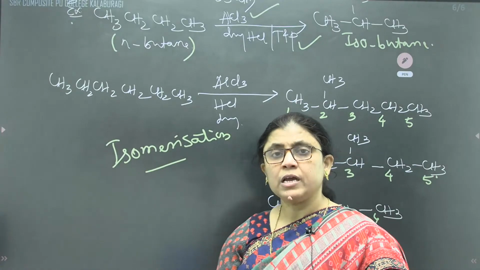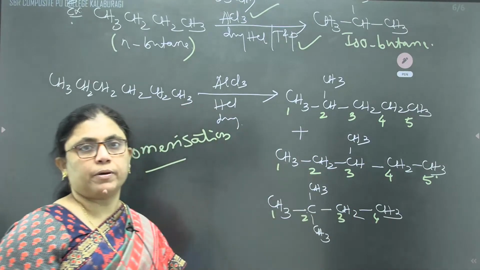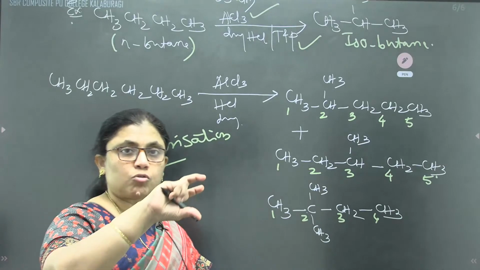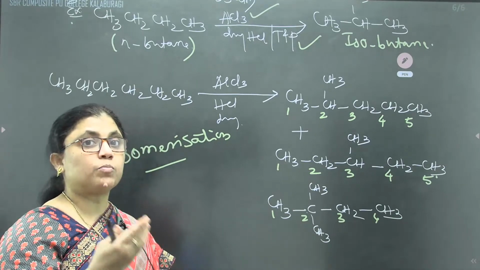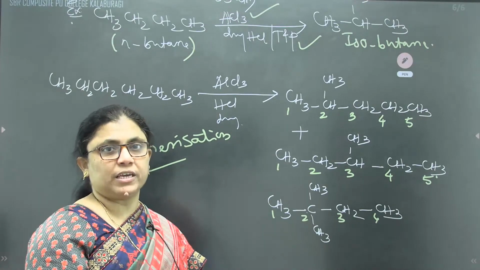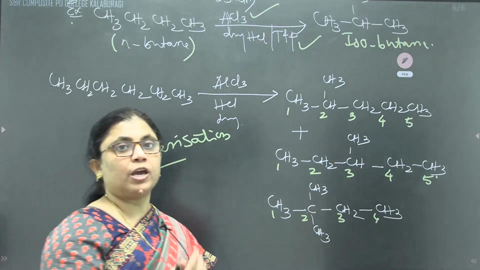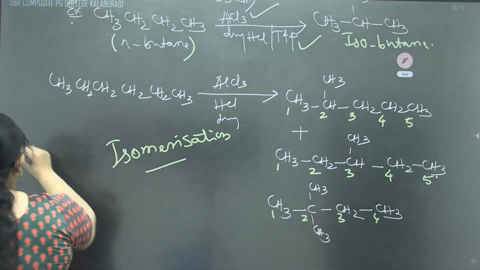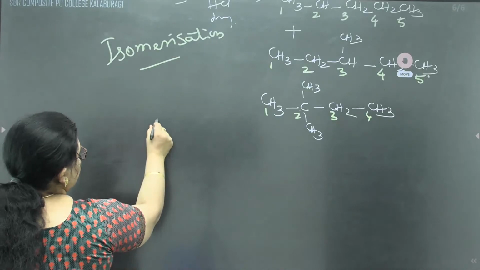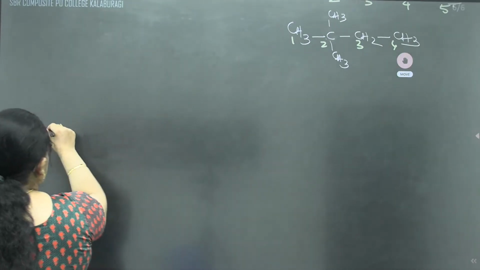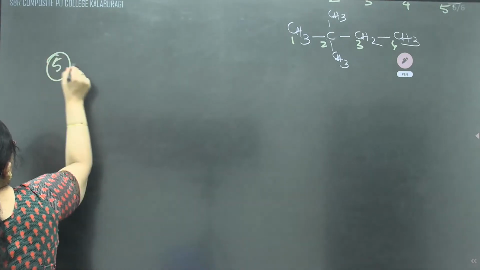The next is this one. The normal chain hydrocarbon has a character to undergo cyclization. Even they can produce what? Benzene as an aromatic hydrocarbon. That's why it is called aromatization. The fifth one is aromatization.